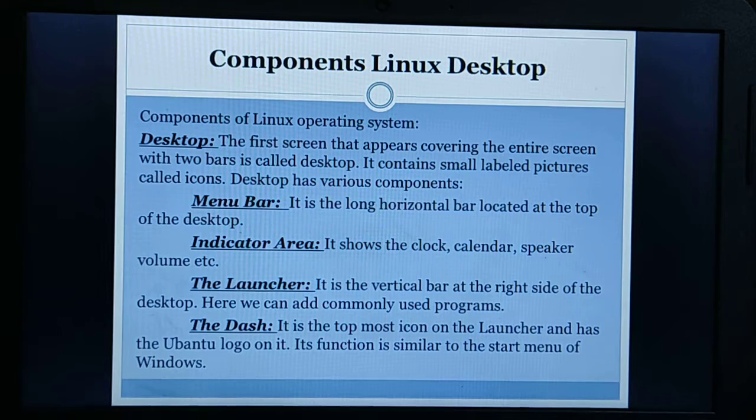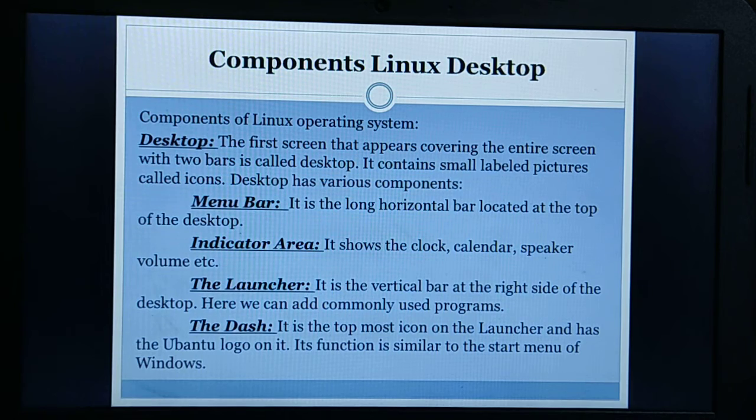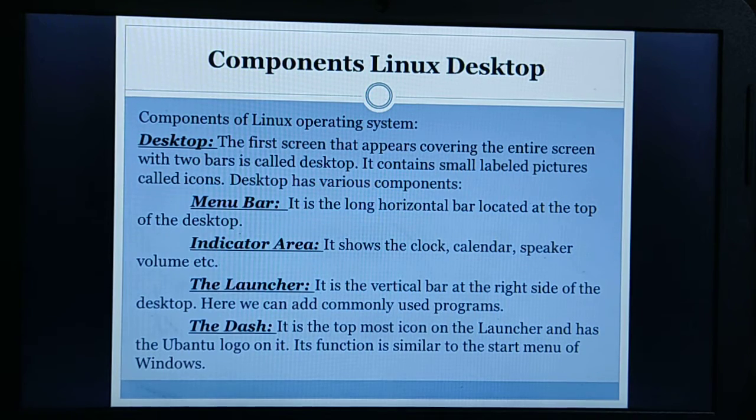The components of Linux operating system are, first is desktop. The first screen that appears that covers the entire screen with two bars is called the desktop. One bar at the top and the other bar on its left. The image in the background is called the desktop wallpaper. It also contains small labeled pictures that are called icons. The desktop of Linux also has various components.